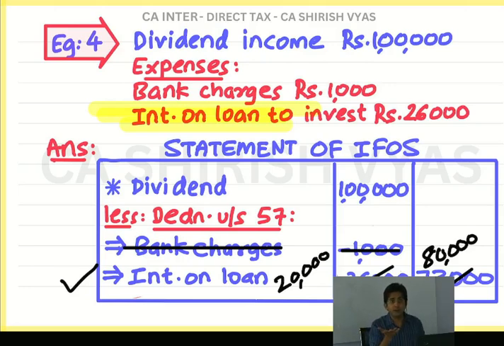See, on one hand, government is putting an eye on rich people by taxing them. But on the other hand, government has to respect that rich people also have their risks. What risks? To invest crores in stock market, they have taken loan. So respect that loan. Respect that loan means on that borrowing I have to pay interest also. You can see my dividend income. Can't you see? So much borrowing I have done. On that I have to pay interest. So that government is respecting. But that also up to a limit. Why? Because government doesn't want to give more deduction. Our target is, you know, to take maximum tax from rich people.